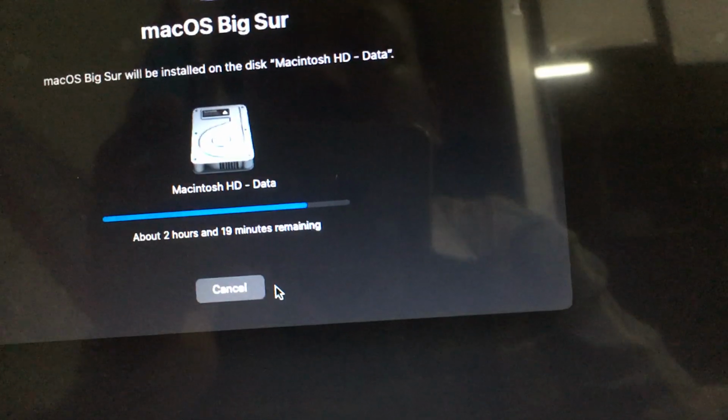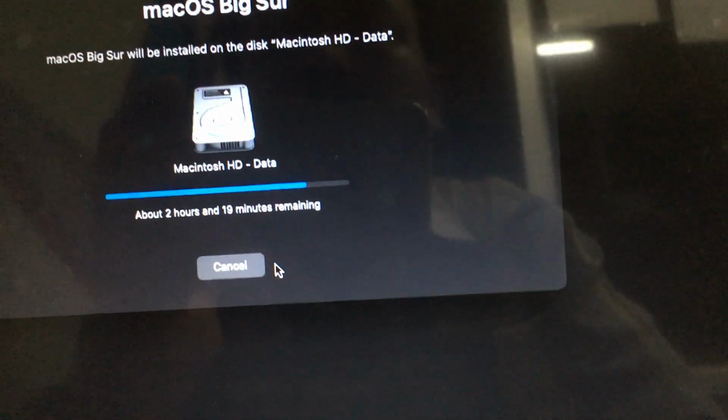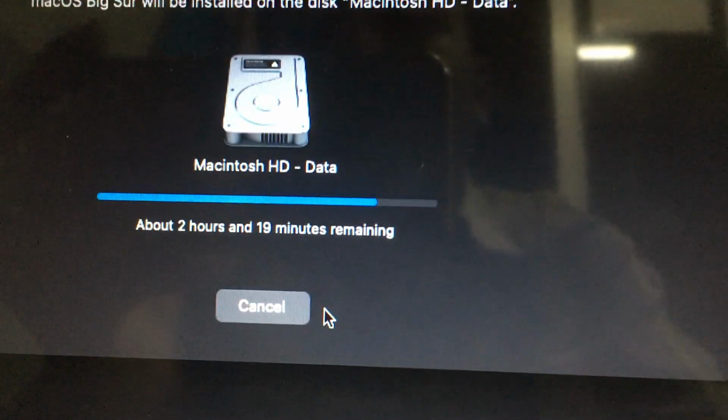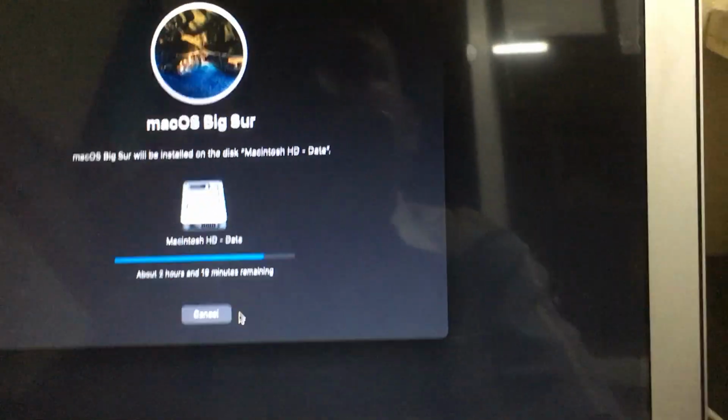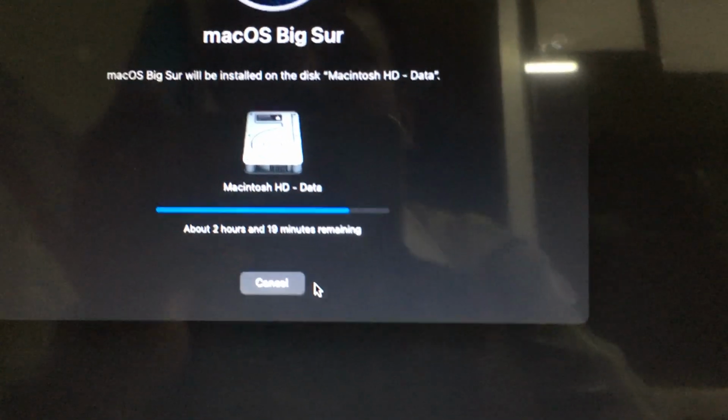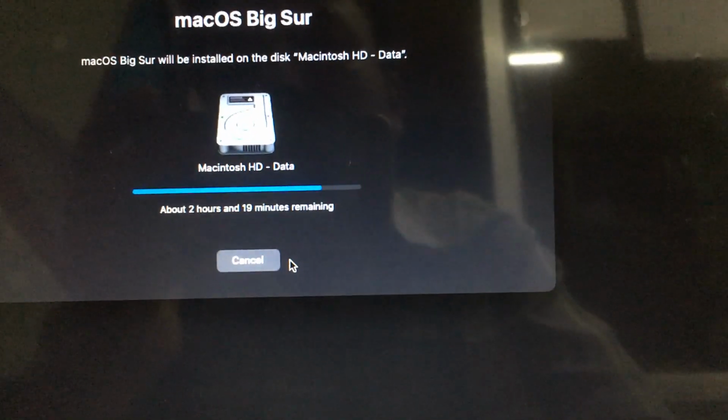Mac OS will be installed on the disk Macintosh HD data. About 2 hours and 19 minutes remaining. After the 2 hours 19 minutes, your Mac OS will be installed successfully.